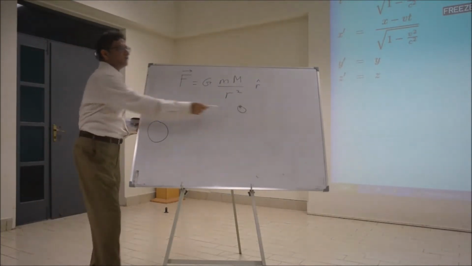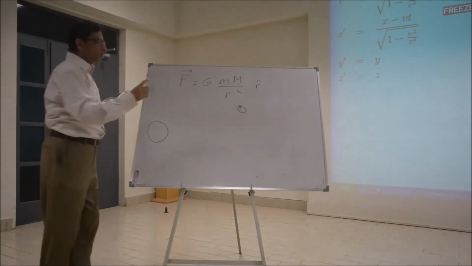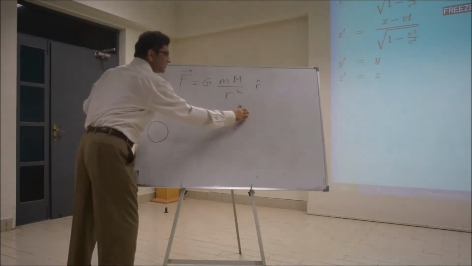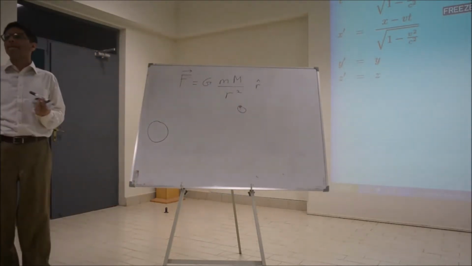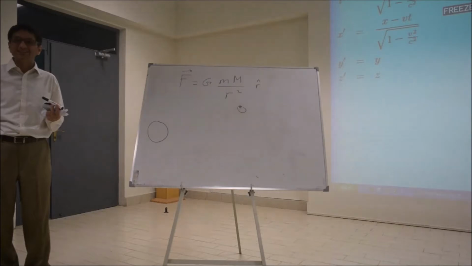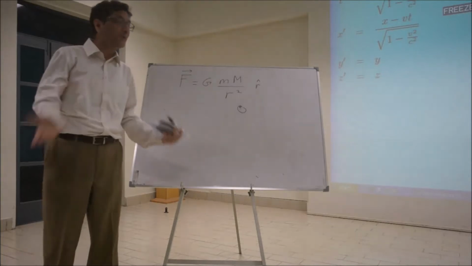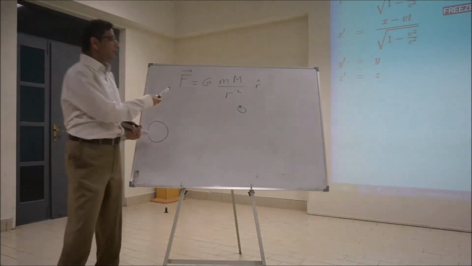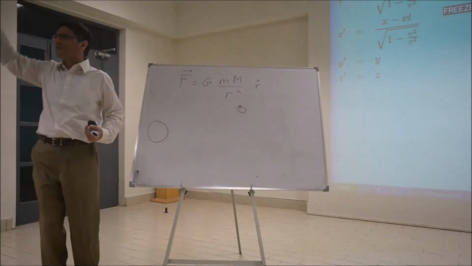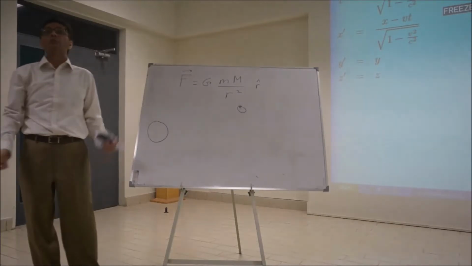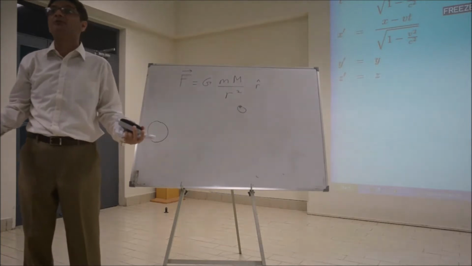What this law says is that there's a force between them. According to this law, if you change the distance between them, like moving this object away, what will happen to this force? Will the force change instantly, or will it take some time? According to this formula, instantly. This shows that if the distance between 2 galaxies that are billions of light years apart changes, the force between them will change instantly. So this law is allowing instantaneous propagation of the signal, and instantaneous propagation means infinite speed.